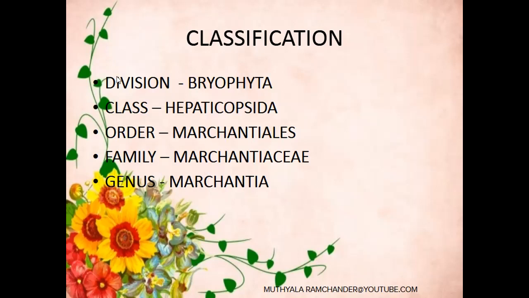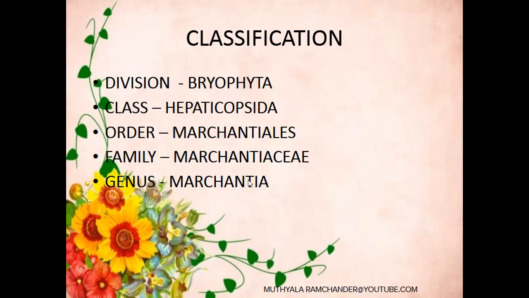See, here is the explanation of this division. Bryophyta, the first amphibian plants, develop on the soil surface in moist conditions. It is divided into classes. One of the classes is Hepaticopsida. The Hepaticopsida bryophytes look like liver-like structures. They contain lobes, like the human liver. The human liver contains lobes.